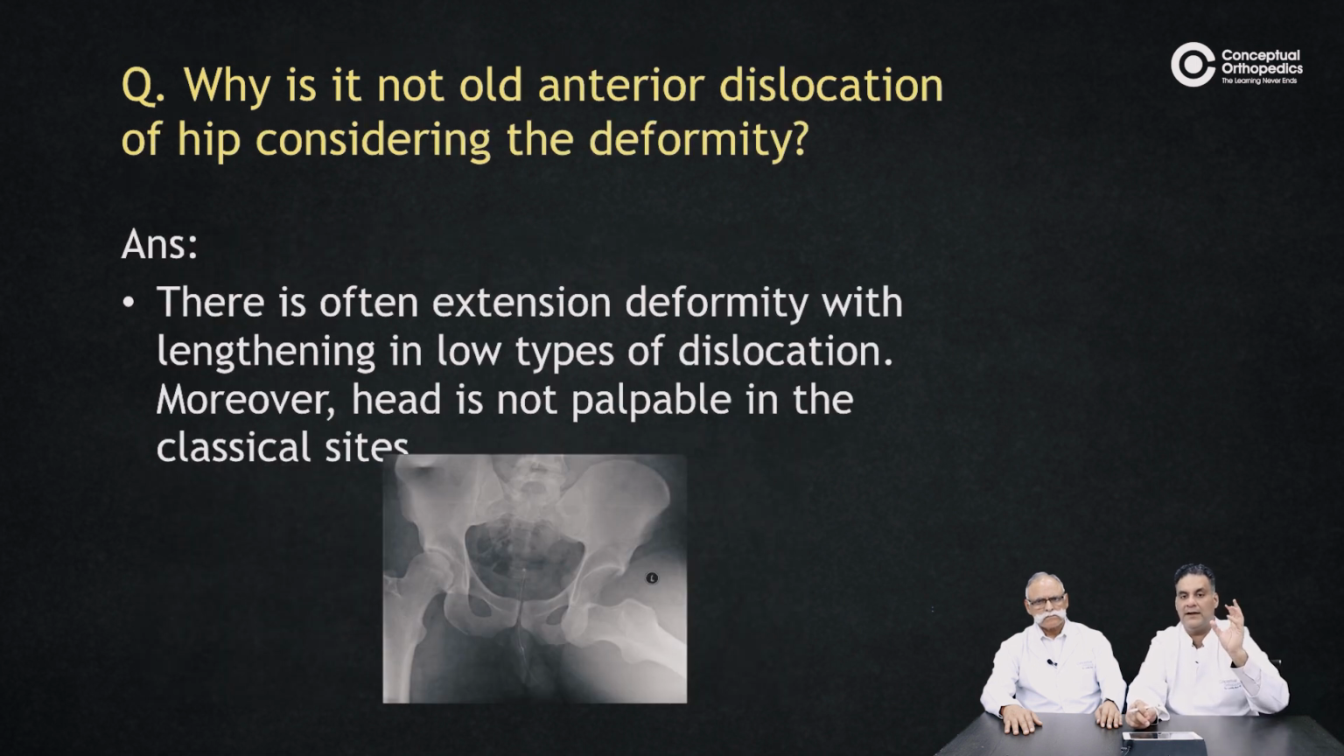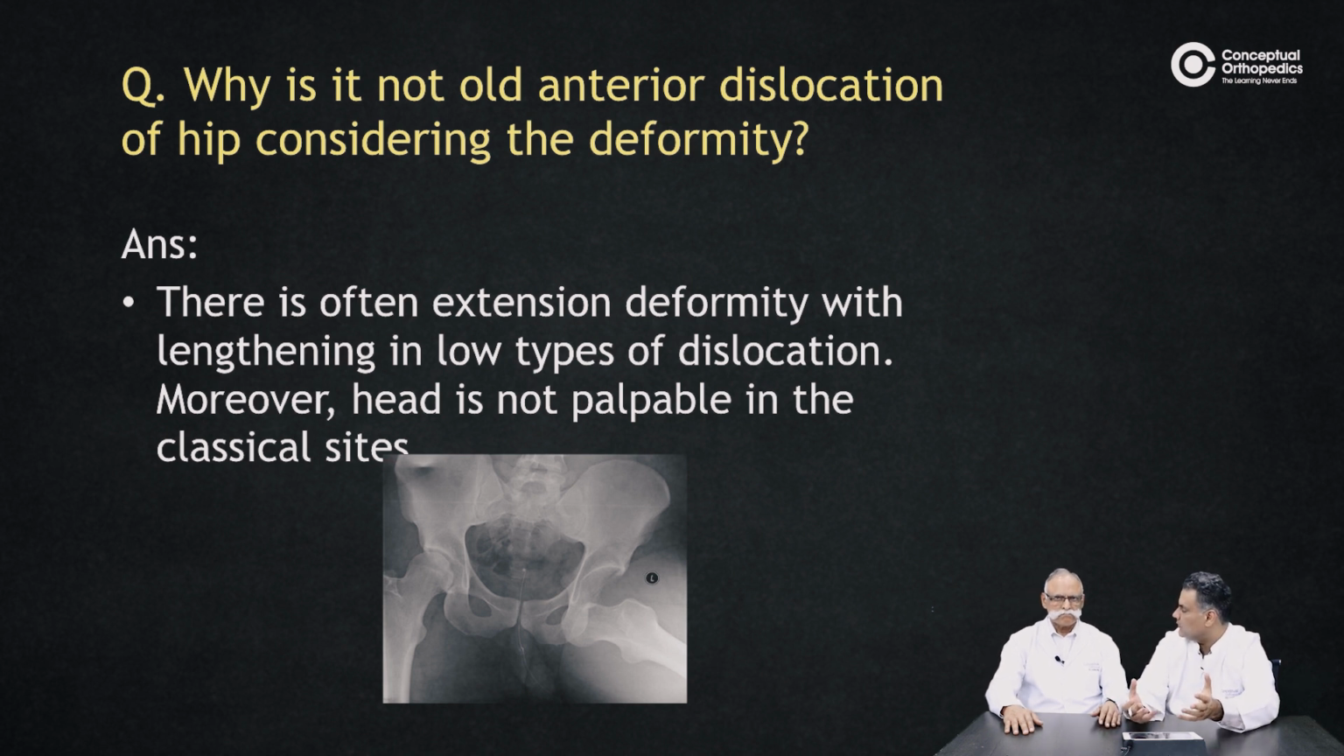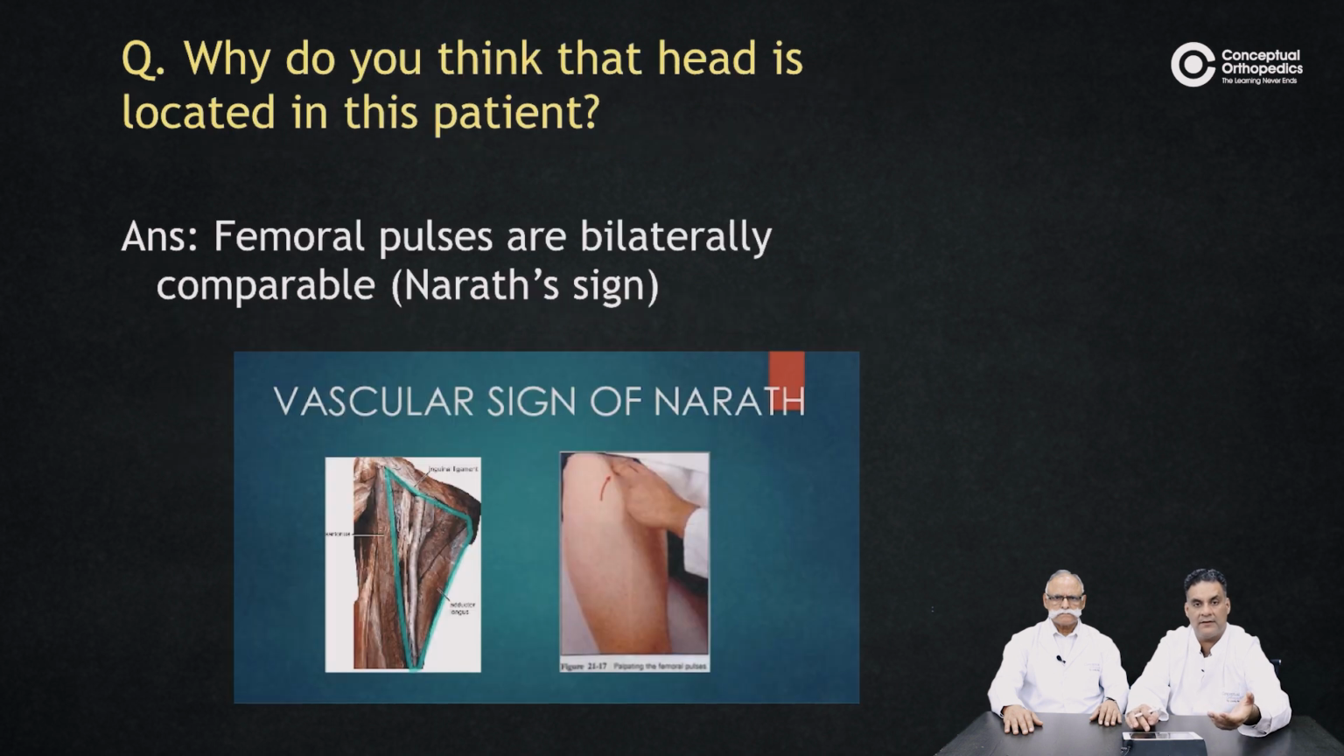Why is it not an anterior dislocation? Because in an anterior dislocation there is an extension deformity with lengthening, because the only known case of true lengthening in a lower limb is an anterior dislocation of hip. Whereas in neck femur there will be shortening, also there might be a head palpable more in the anterior femoral area. Yeah, right, maybe in the Scarpa's triangle or in the inguinal region. And this is a very rare case. Most of the hips, they dislocate posteriorly. Yeah. So having an anterior dislocation of hip is a very, very rare thing.